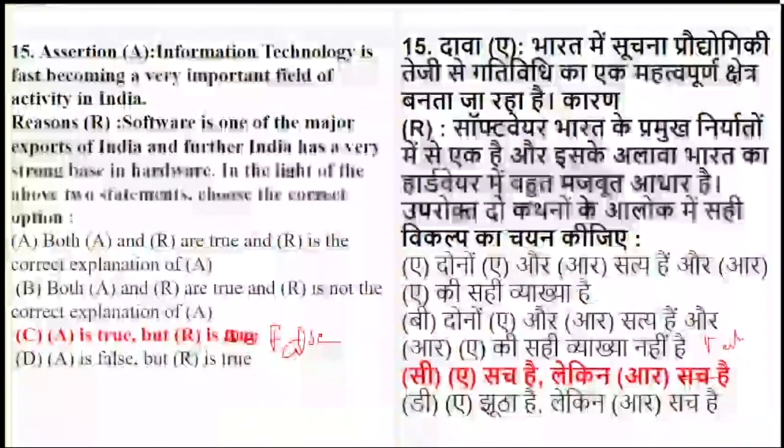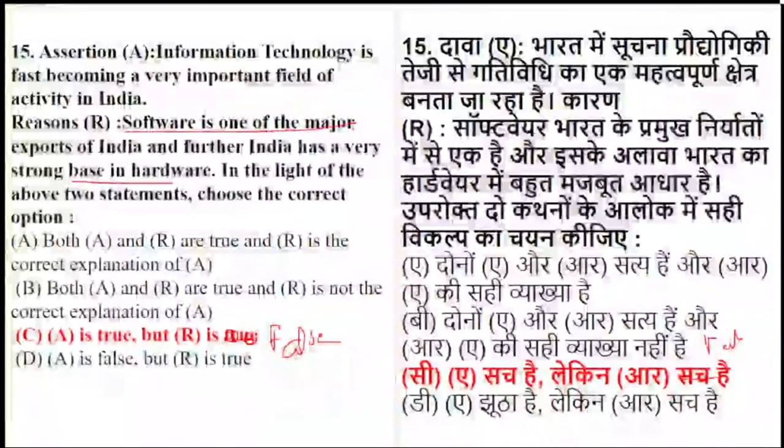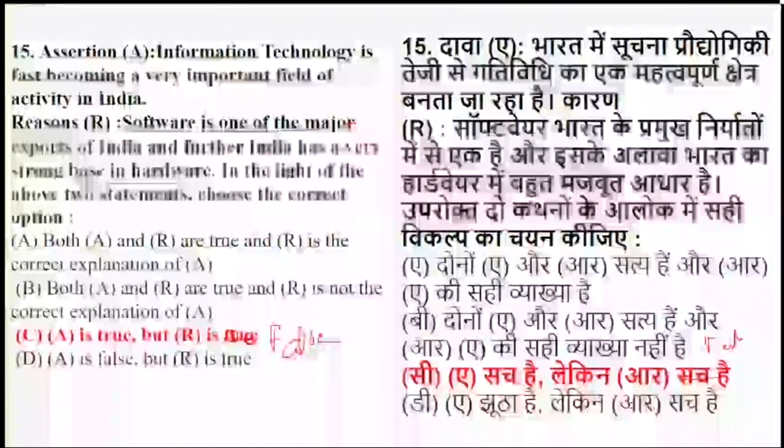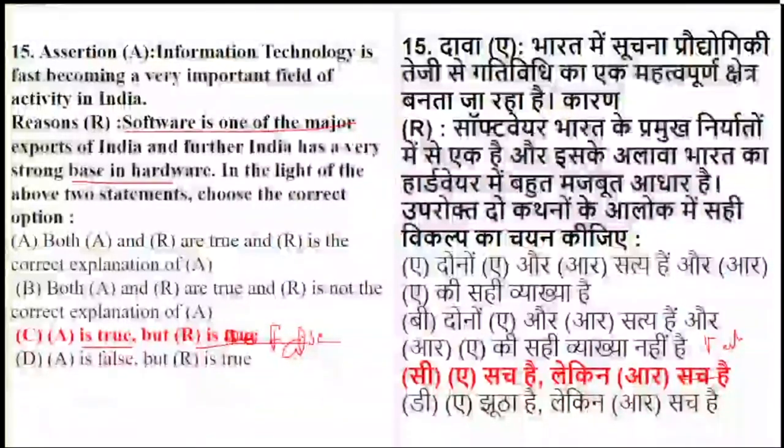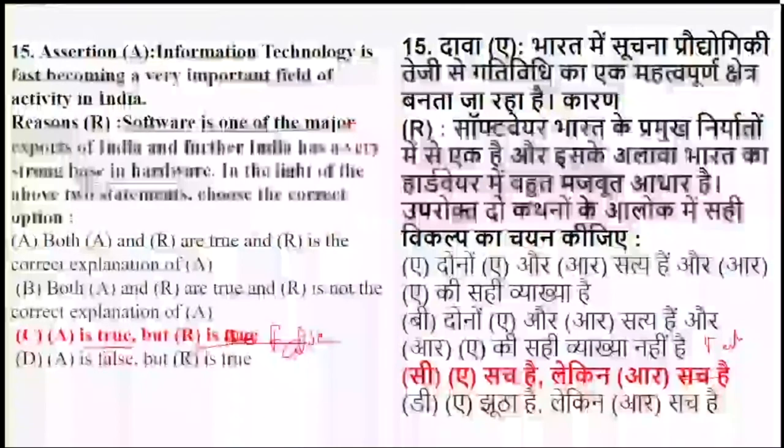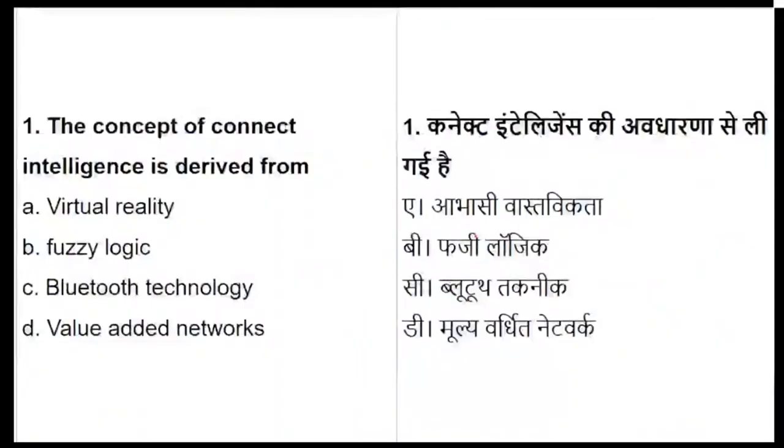So now what they are telling, they are telling software is one of the major exports of India, and India has a very strong base in hardware. So no doubt exports are there, but not one of the major. So yes, 15C, A is true but R is false. R is not a true statement statistics wise. So question number 15, the assertion is true but R is not a correct statement, so hence the explanation will not be correct. Is it clear? The questions are reflected on the screen.